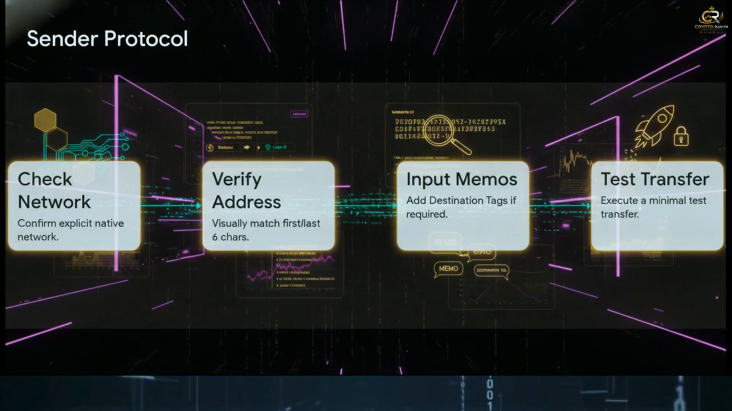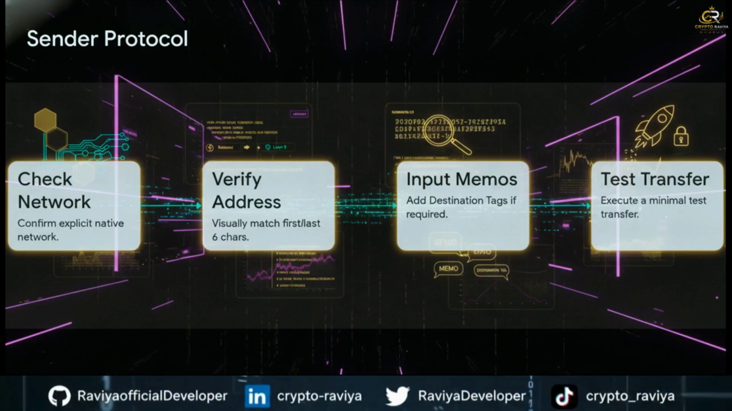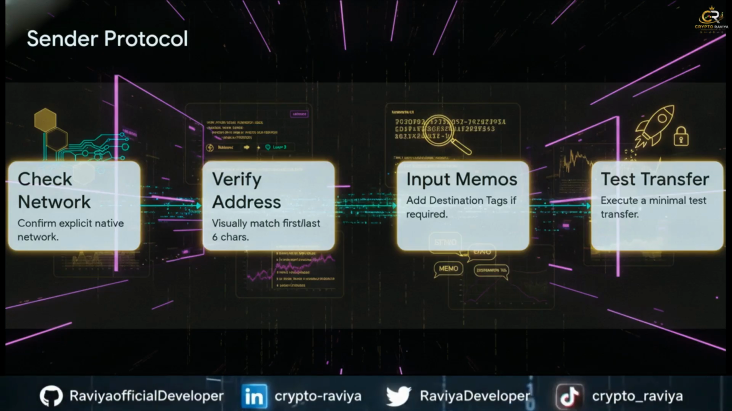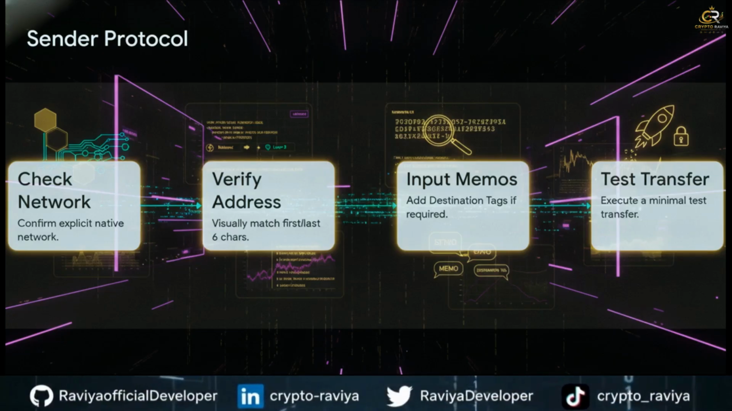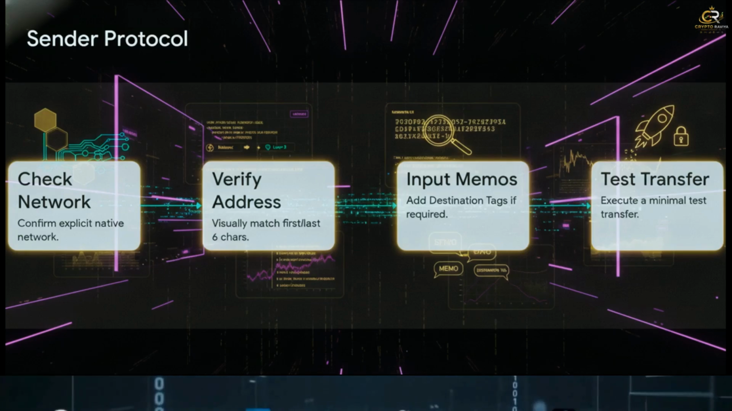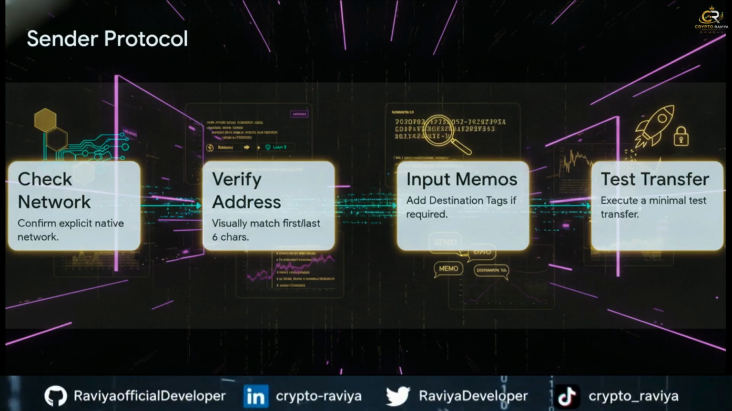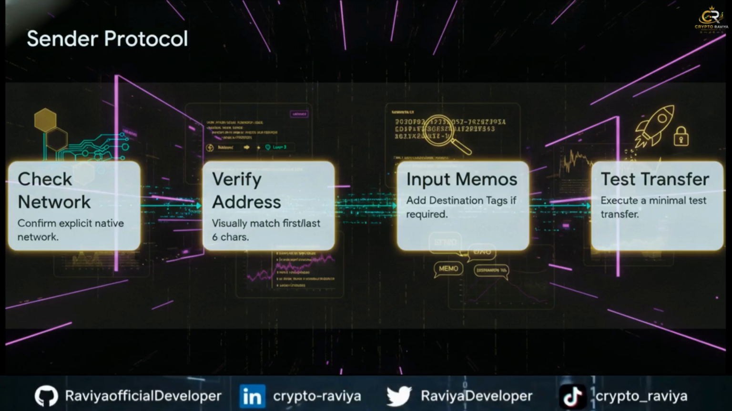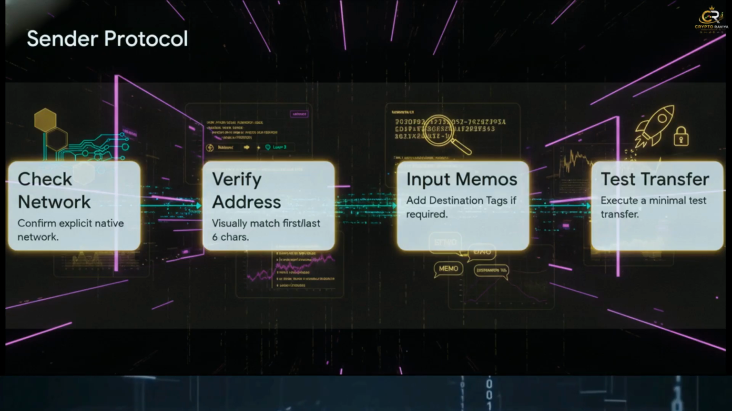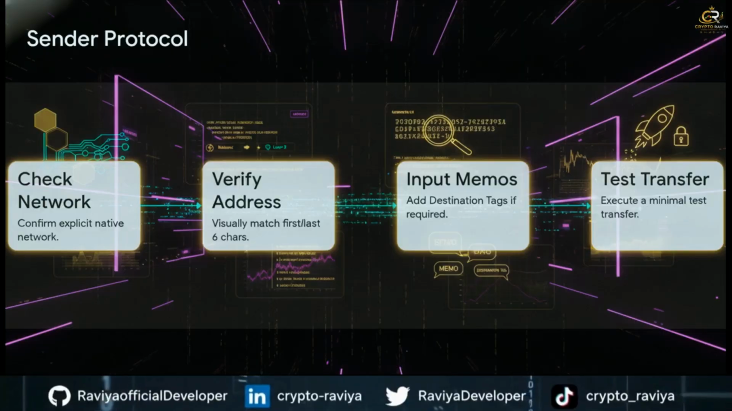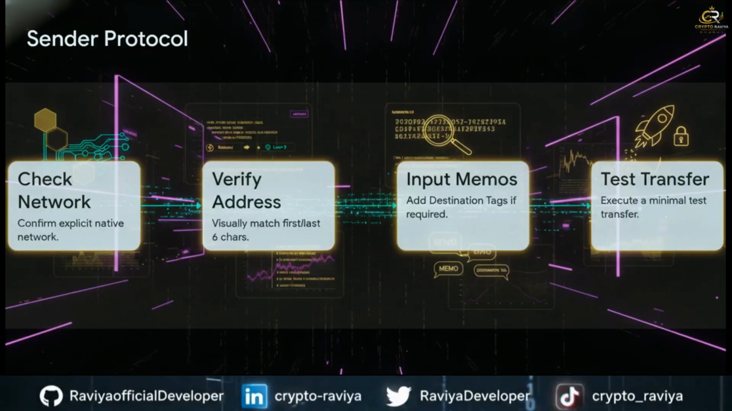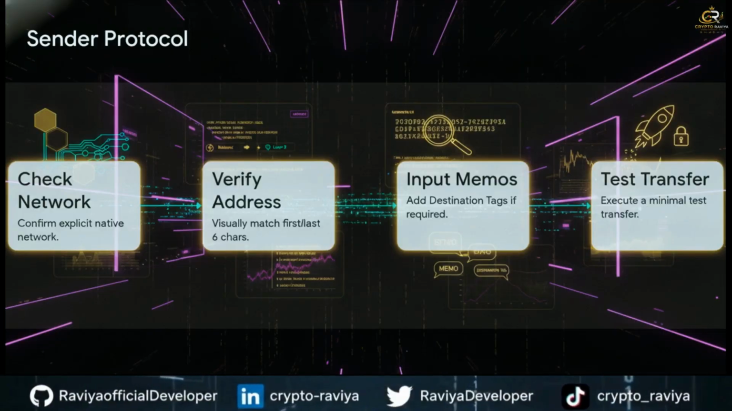Step 2 defeats Clipper malware and address poisoning simultaneously. You must visually verify the first 6 and last 6 characters of the address directly against the original source screen, not just what is sitting in your clipboard. Step 3, double check for any required memos or destination tags if you're depositing to a centralized exchange. And step 4 is so important it needs its own slide.